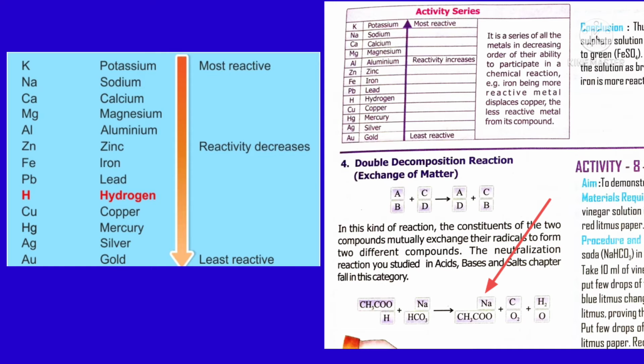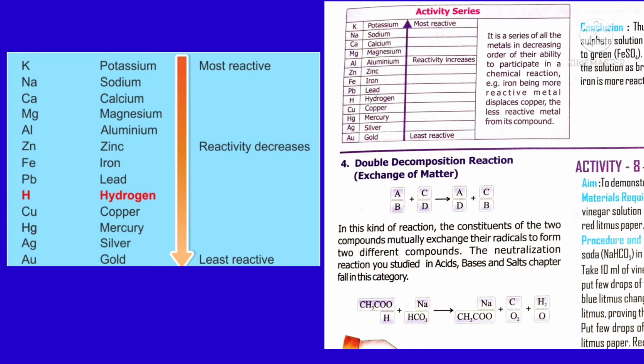The remaining compound changes into two products, that is CO2 and H2O, because in acetic acid H plus is left, and in baking soda HCO3 minus is left. Both the H plus ion and the HCO3 minus ion combine to form the products CO2 and H2O. It is a kind of neutralization reaction because CH3COOH is an acid and sodium bicarbonate NaHCO3 is a base. How do you prove it? Here is a proof. Take 2 strips of red litmus paper and 2 strips of blue litmus paper and keep those papers on the table.